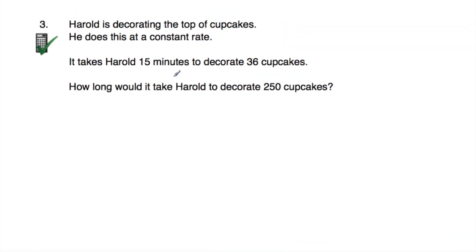So what I'm going to do in this question is find out how long it takes him to decorate 1 cupcake. Because we know it takes him 15 minutes to decorate 36 cupcakes. If we divide 15 minutes by 36, that tells how long it takes him to decorate 1 cupcake, and then we can times that by 250. Now in terms of 15 divided by 36, I'm actually going to change the 15 minutes into seconds. So I'm going to do 15 multiplied by 60, and that's equal to 900 seconds. So it takes Harold 900 seconds to decorate 36 cupcakes.